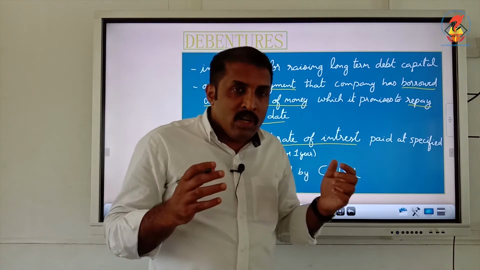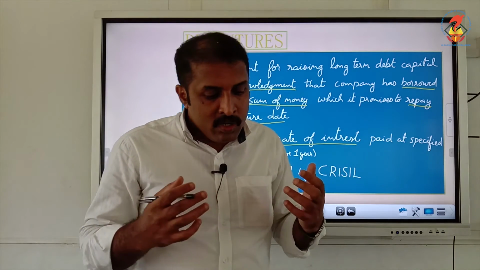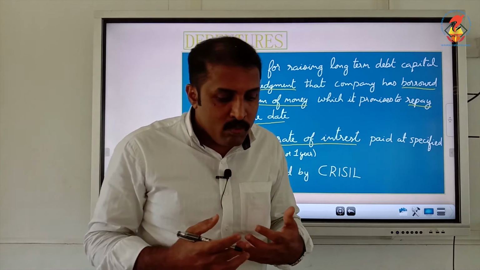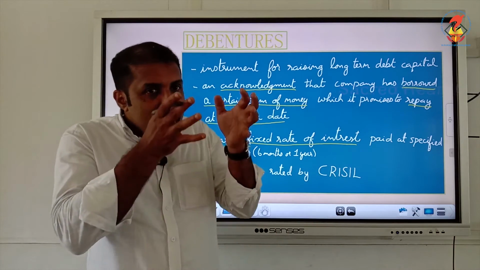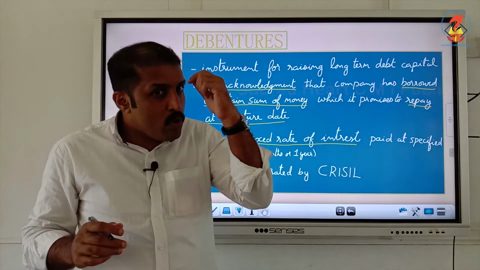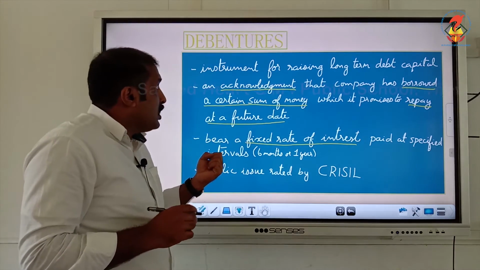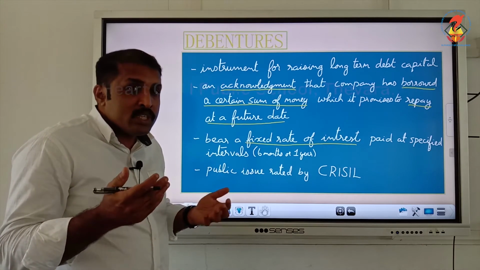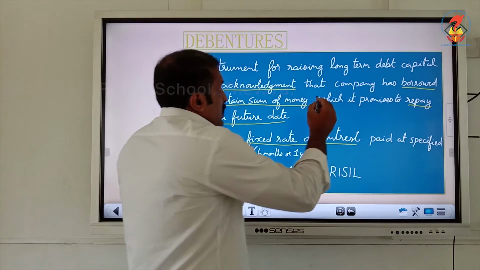And CRISIL is rating it on the basis of profitability, debt servicing capacity, credit worthiness, and perceived risk of lending. That means various factors connected with the company are assessed, and on that basis CRISIL rates a debenture, and on the basis of the rating it is advisable to purchase the debentures.